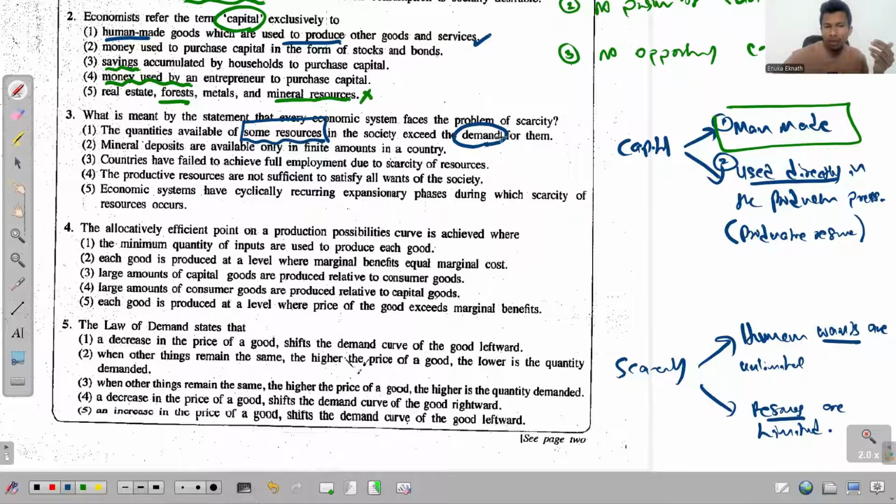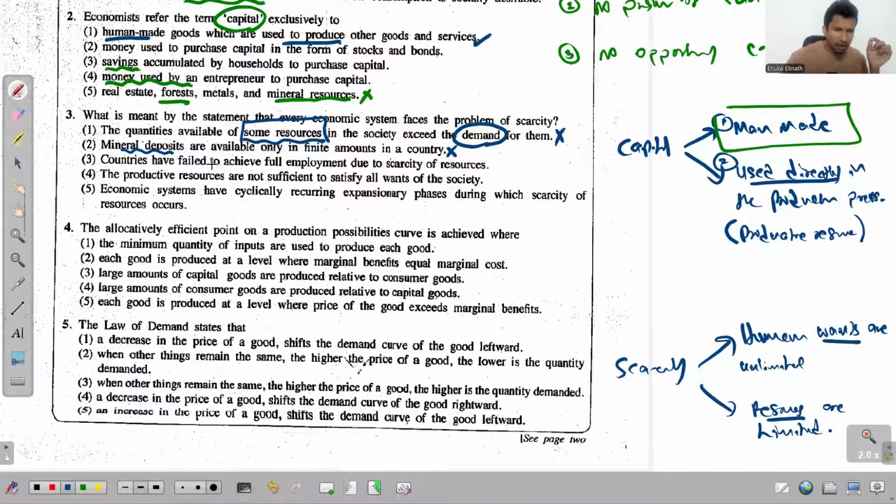So there are two problems related to this given statement, so that's wrong there. Second one says mineral deposits are available only in finite amounts in a country. See that now? Scarcity is not something just related to mineral deposits, right? That is related to all the available resources. So this is also wrong there.